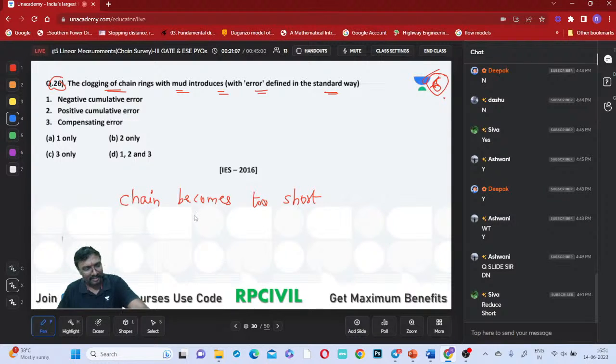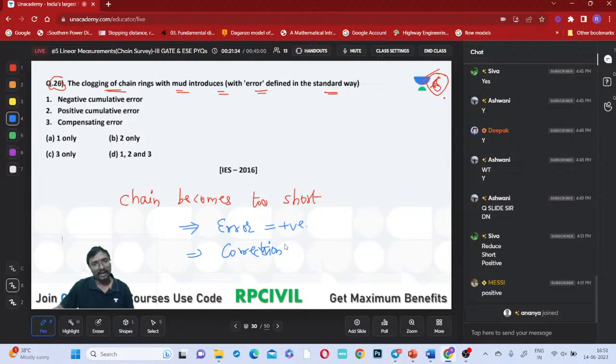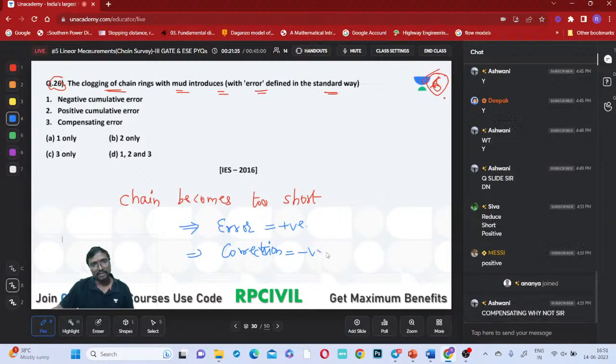So whenever the chain becomes too short, what is the error, if you observe? Will the error be positive or negative? You are representing a higher value than the actual value, so the error will be positive. Error will be positive and the correction will be negative, right?